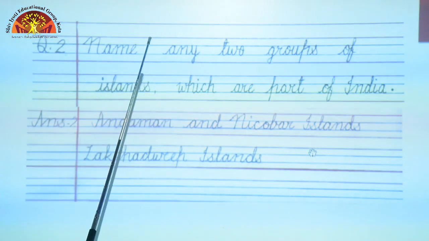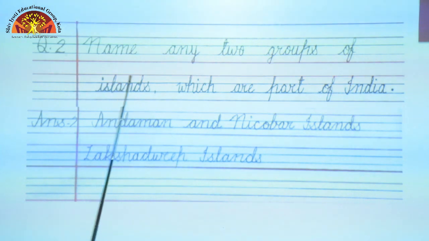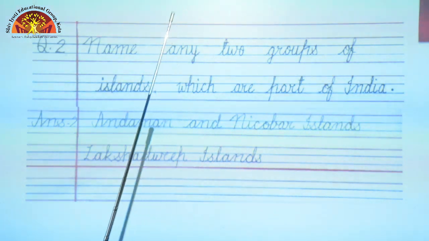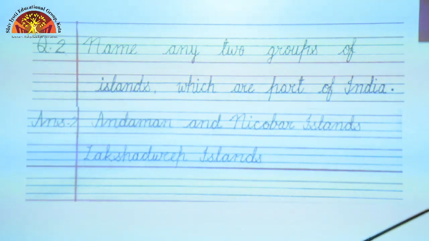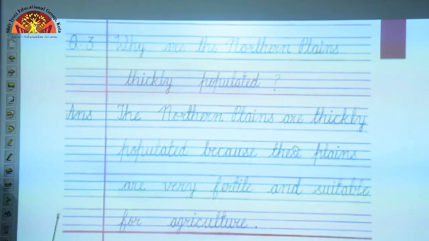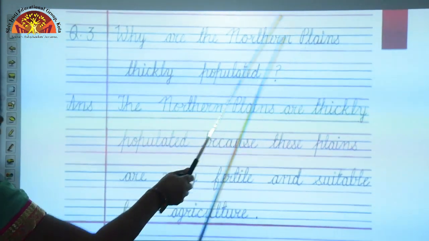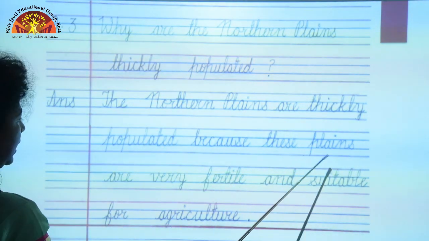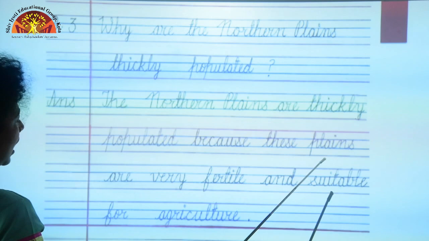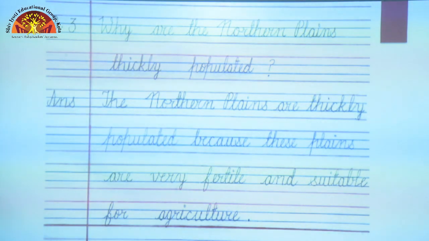Question 2. Name any 2 groups of islands which are part of India. They are Andaman and Nicobar Islands in the Bay of Bengal, that is to this side, and Lakshadweep Islands in the Arabian Sea, that comes to the west side. Question 3. Why are the northern plains thickly populated? The northern plains are thickly populated because these plains are very fertile and suitable for agriculture.